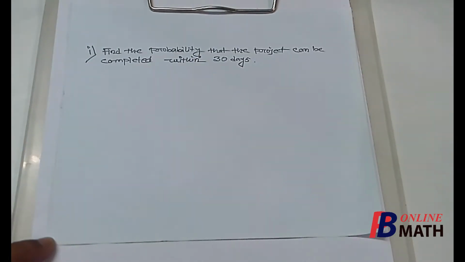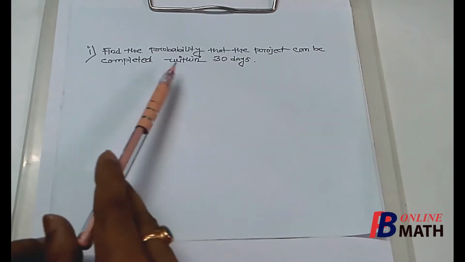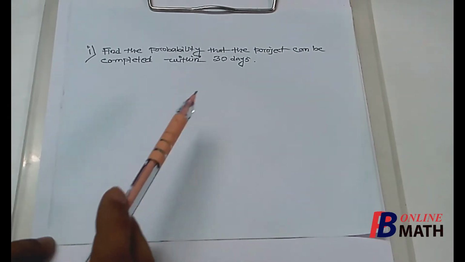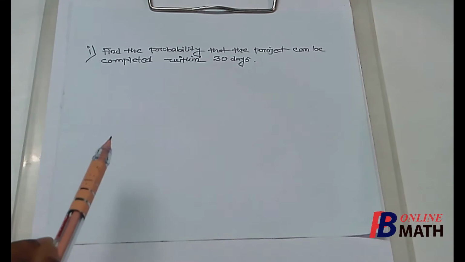Now we consider the actual question. As I have said, in this case we shall find the probability that the project can be completed within a specific time or the target time. So the first question is: find the probability that the project can be completed within 30 days. Here the target time is 30 days. So we have to find the probability that the entire project can be completed within 30 days.